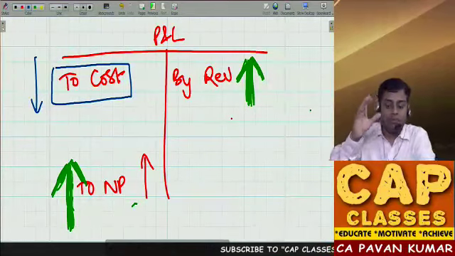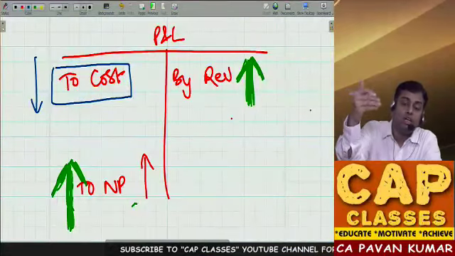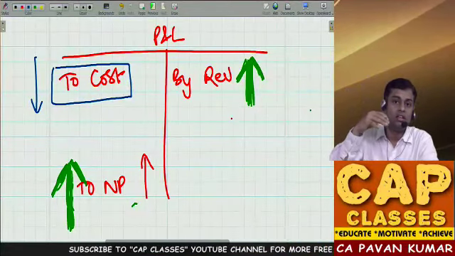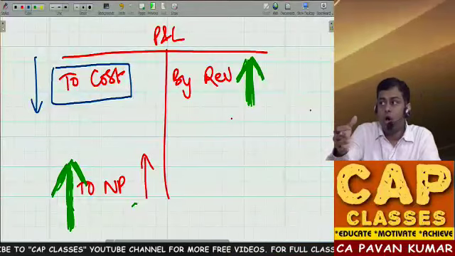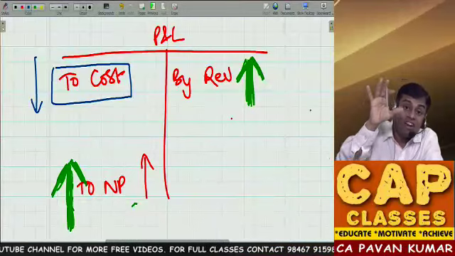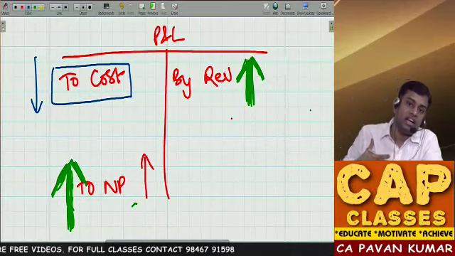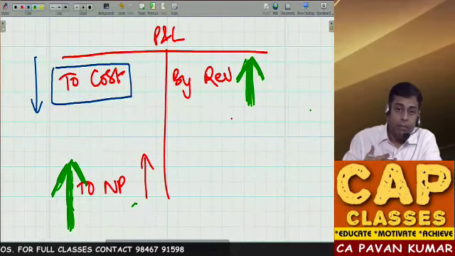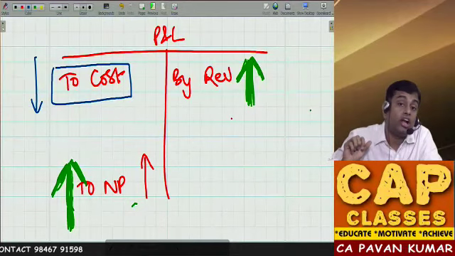So what is step 1? A healthy company wants to increase its scope of business to increase profits. When you are not a healthy firm, financially you are not well off, obviously you will think of survival. So in retrenchment, the problem is survival. I am in financial difficulty. How to survive? That is my point now.